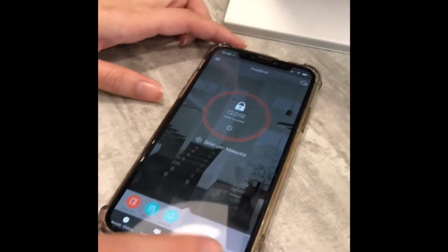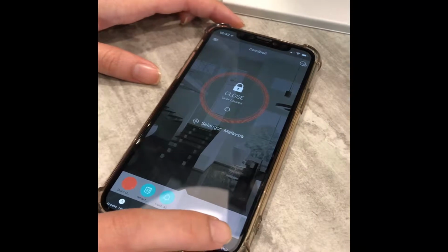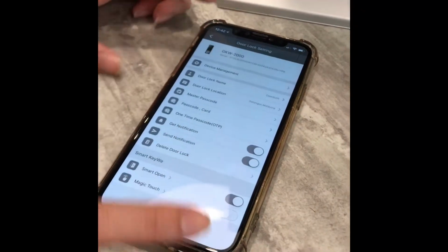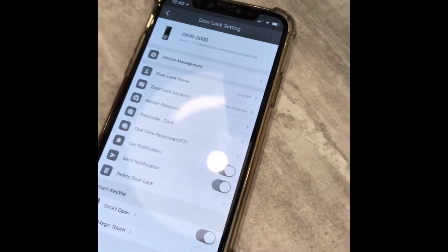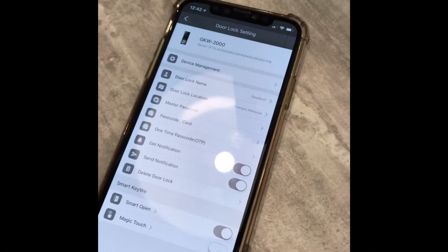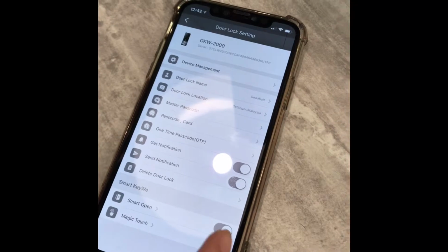Okay, now I'm going to show the door lock setting. Inside the door lock setting, you can actually rename the door lock name, even the door lock locations. Alright, so how to use the smart KeyWe?